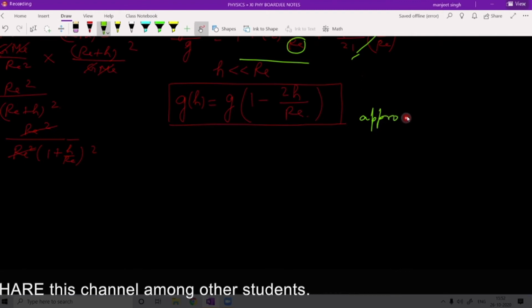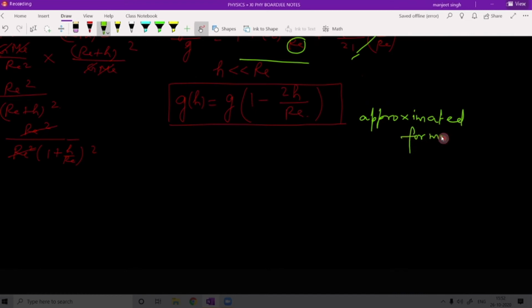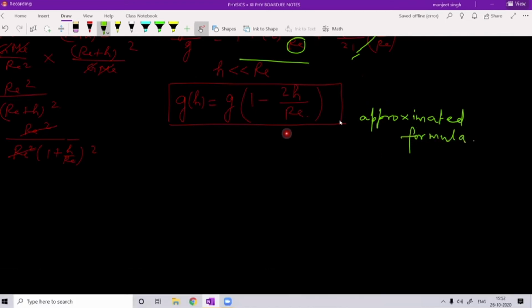Because I have done the approximation with the help of binomial theorem, approximated formula. Now, what type of questions will be solved with the help of this formula? For h very small as compared to the radius of Earth, this formula will be used.